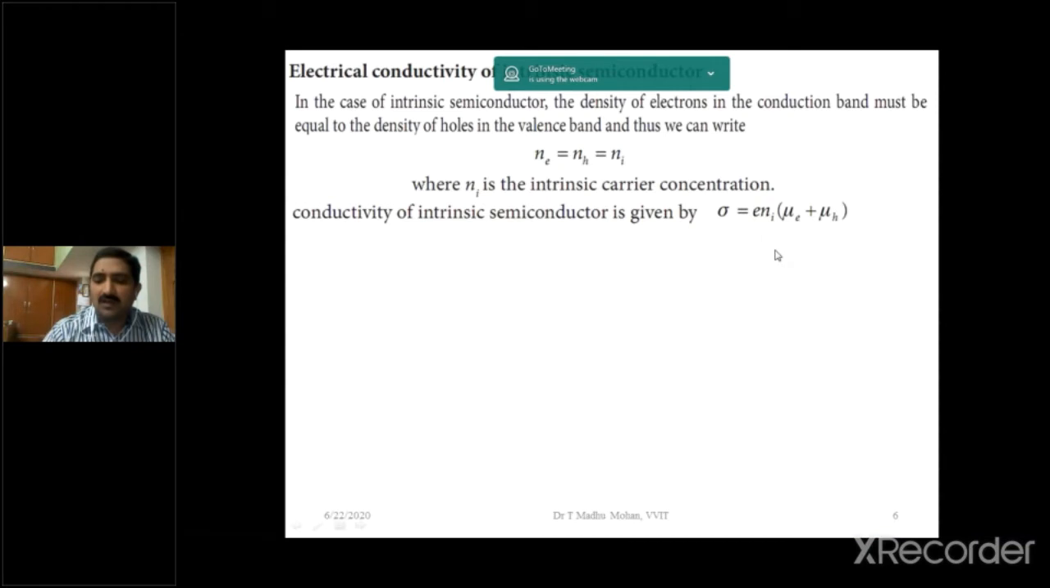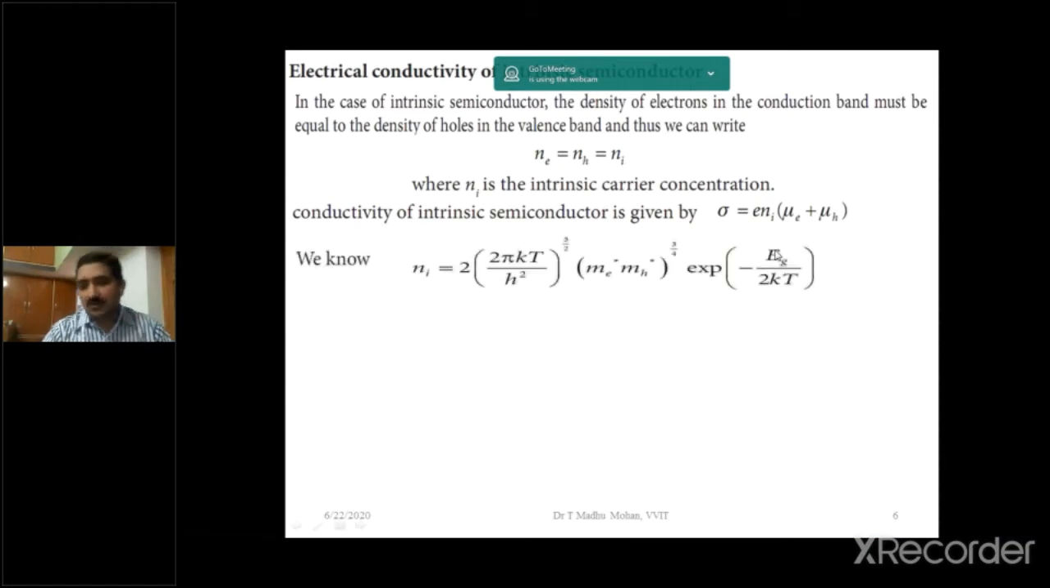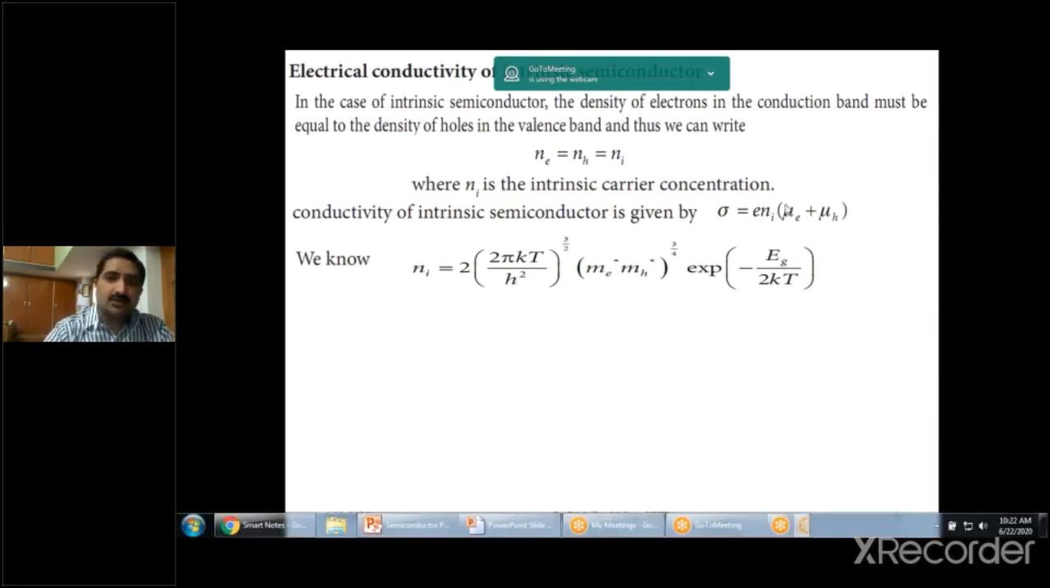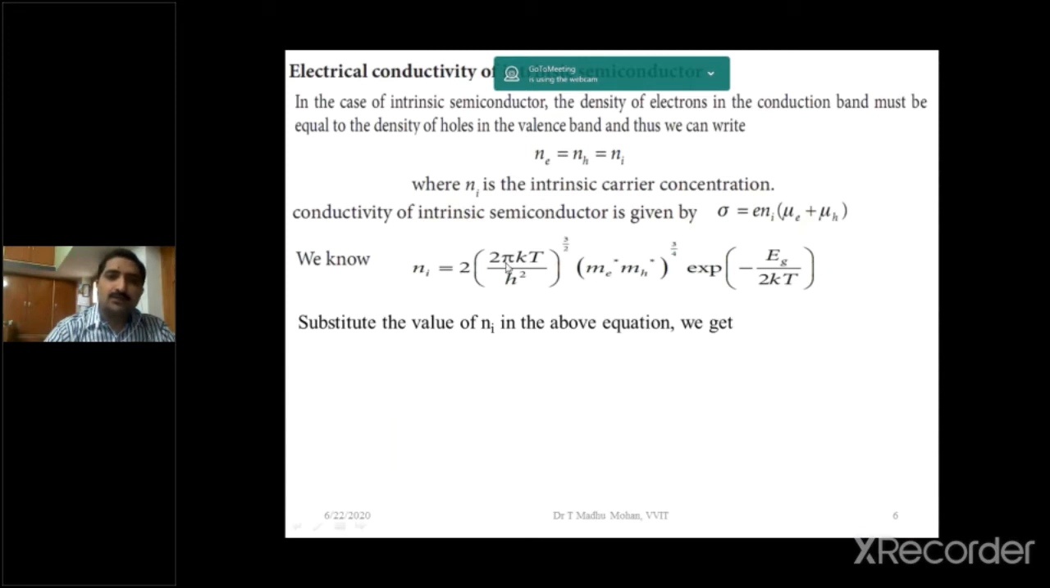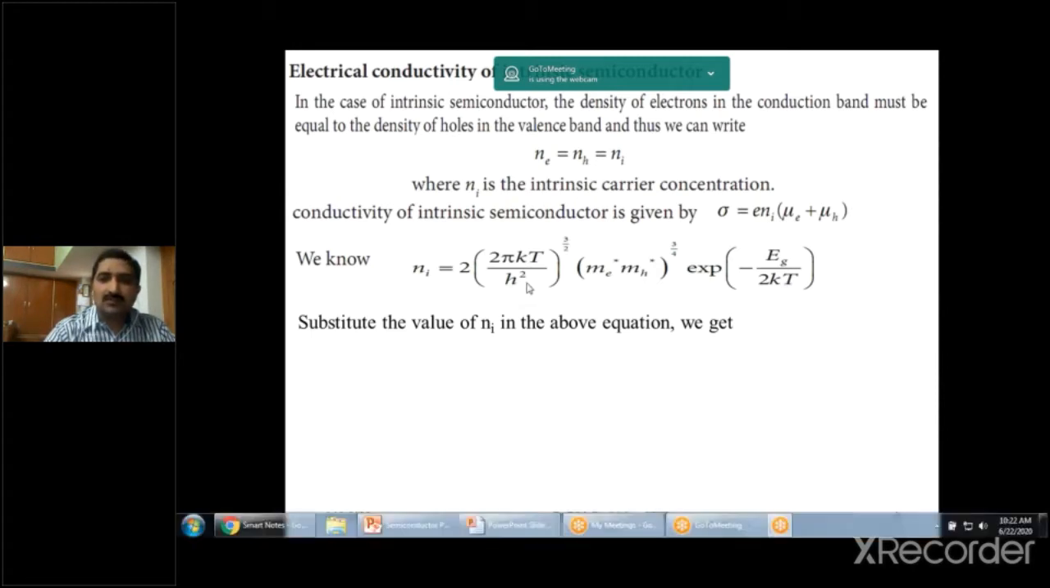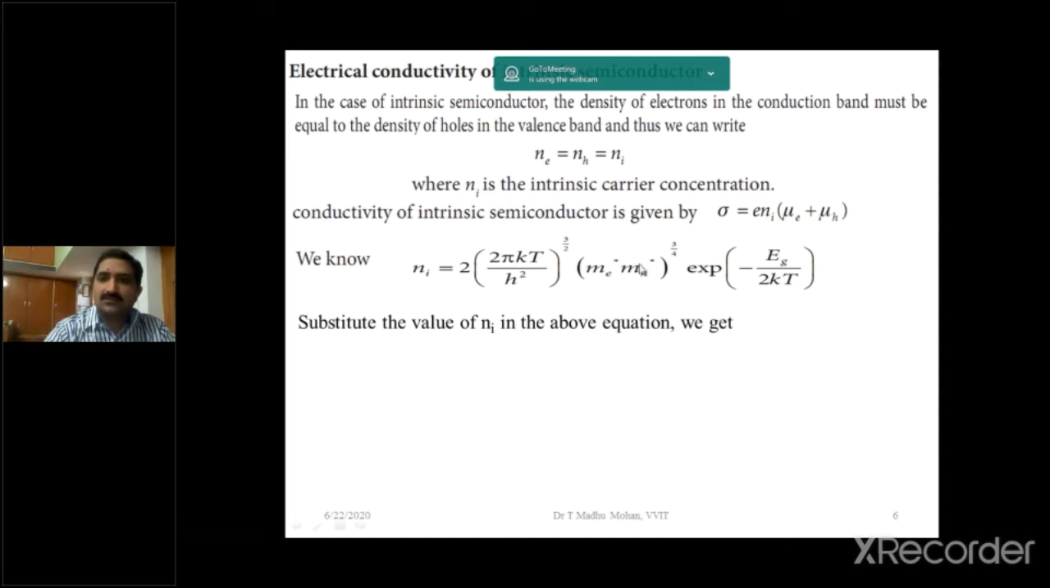We know the value of Ni, the intrinsic carrier concentration. Already we derived this equation in the second class. Ni is equal to 2 into 2 pi kT by h square whole power 3 by 2, me star mh star whole power 3 by 4, exponential of minus Eg by 2kT. What is me star? Effective mass of the electron. What is mh star? Effective mass of the hole. What is Eg? Energy band gap between the valency band and conduction band.